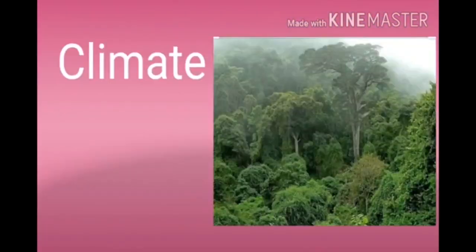Children, next we learn climate. What type of climate is experienced in Congo? Congo experiences equatorial climate. Why? Because it is located on both sides of the equator. Places close to the equator have a very hot and wet climate throughout the year.